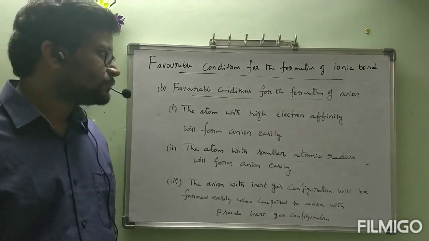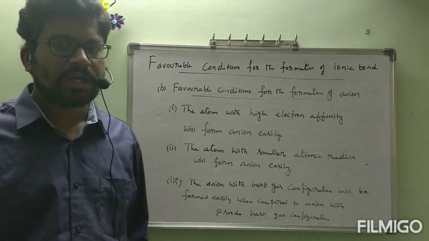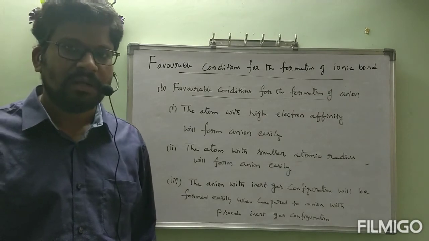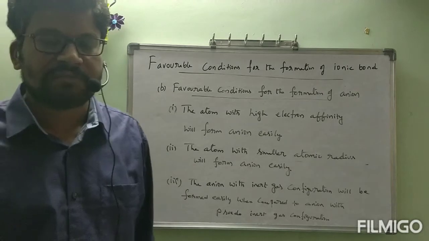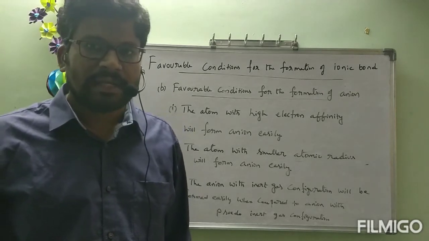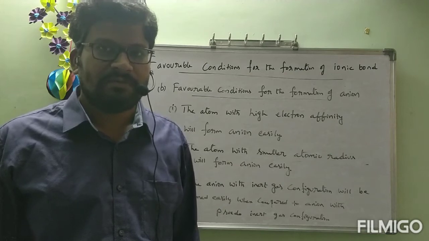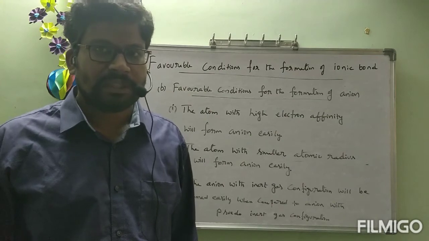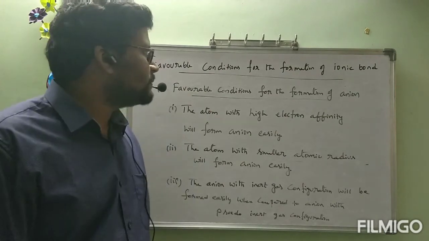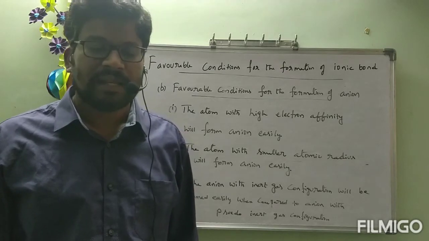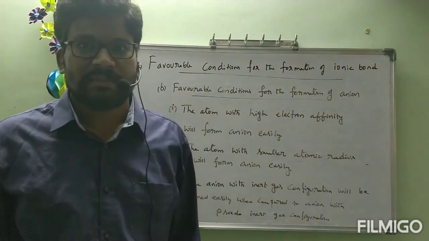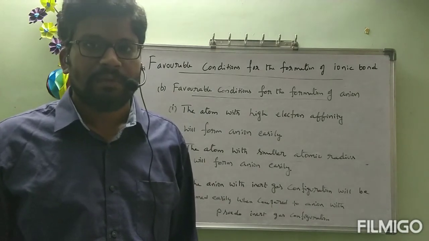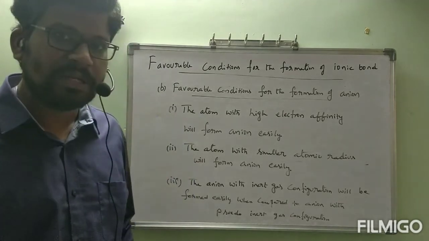Finally, in the ionic bond concept, we started with how ionic bond is formed. Definition of ionic bond: the bond which is formed by the transfer of one or more electrons from one atom to another atom is called ionic bond. Between which type of atoms will ionic bond be formed? Metal and non-metal. After that, properties of ionic compounds, which we saw yesterday. After that, favorable conditions for the formation of ionic bond. Finally, we have one more small concept. If you study that concept, ionic bond is going to be completed. Okay, ma? That concept is very simple.